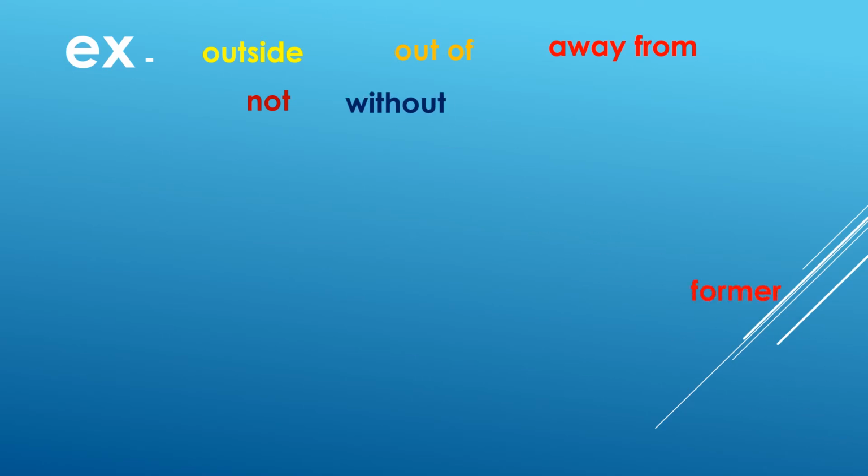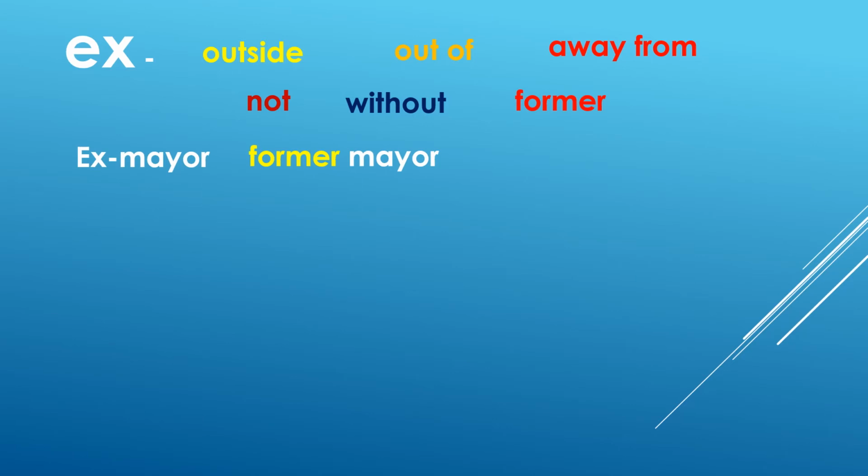Ex, this is another one that has quite a few meanings. Can mean outside, out of, away from, not, without, or former. And the former is one we use quite a bit. So ex-mayor would be former mayor, and that would be one that you can use with anything. So you can have ex-mayor, ex-president, ex-boyfriend. So it just says former, no longer.